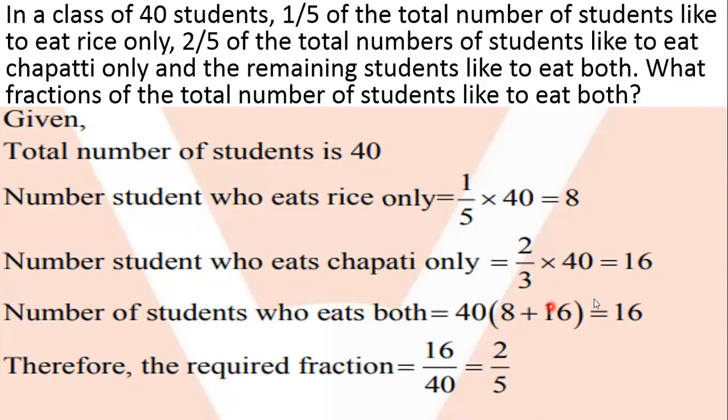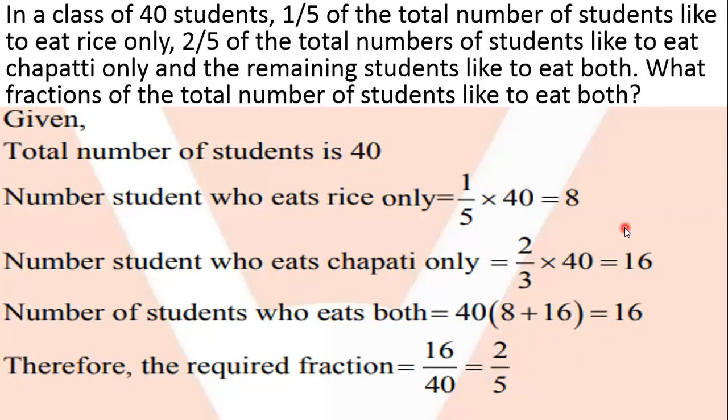Now what we have, we will subtract it. We will subtract 8 plus 16 from 40. We'll get there are 16 children who are eating both. So the fraction would be 2 by 5.